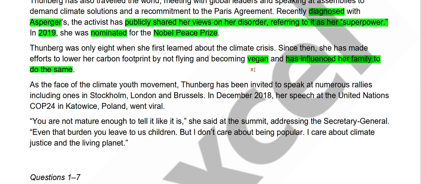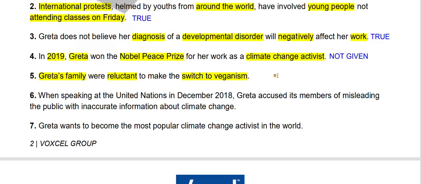But we don't know the reaction of her family, whether they accepted it without hesitation or they were not so sure about this. We don't know anything about this, so the answer to this question should be not given.